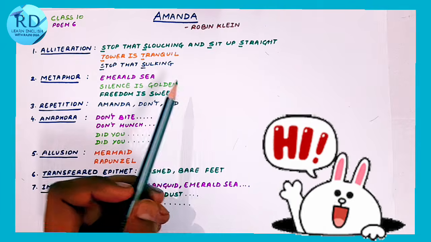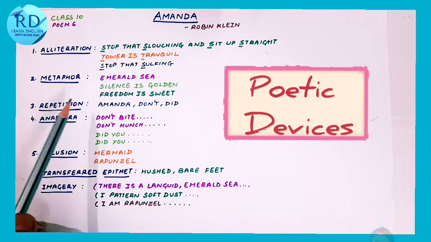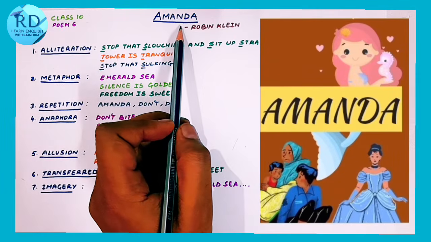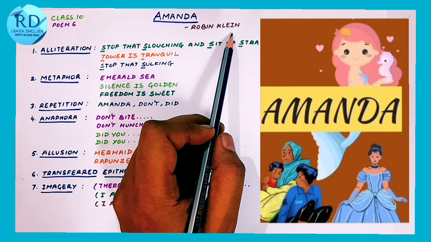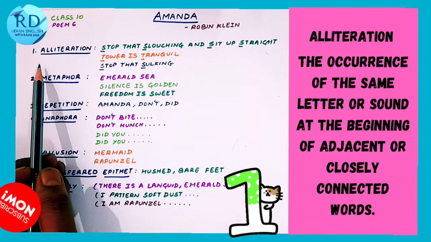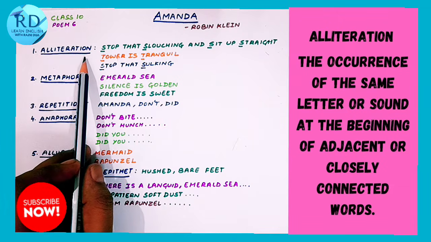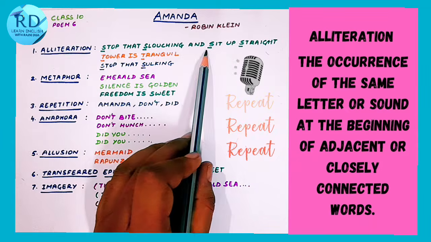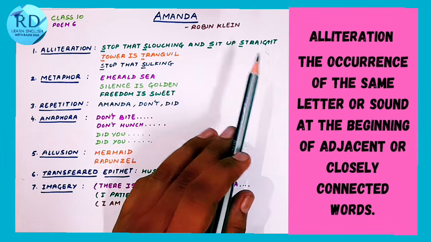Hi everyone, today I am here with the poetic devices of poem number 6 from class 10, Amanda by Robin Klein. The first poetic device used here is alliteration.